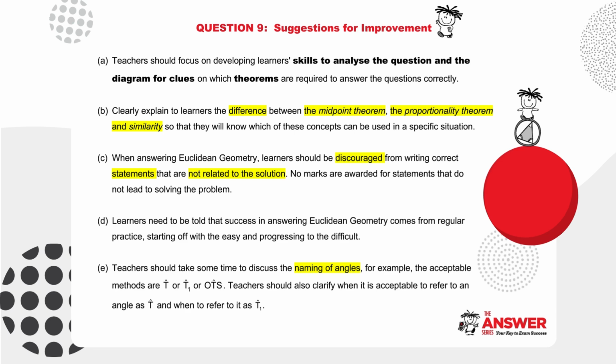And E. Teachers should take some time to discuss the naming of angles. For example, the acceptable methods are angle T or angle T1 or angle OTS. Teachers should also clarify when it is acceptable to refer to an angle as angle T and when to refer to it as angle T1.